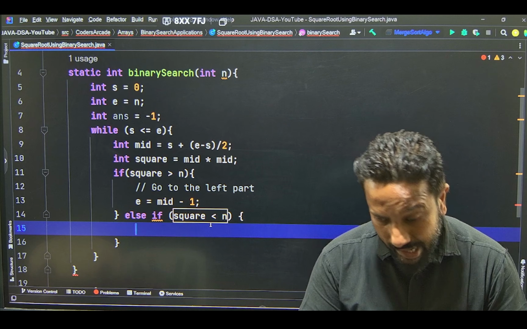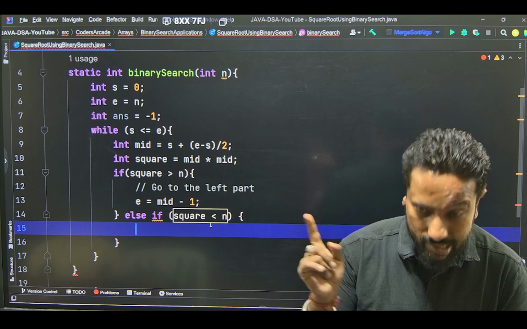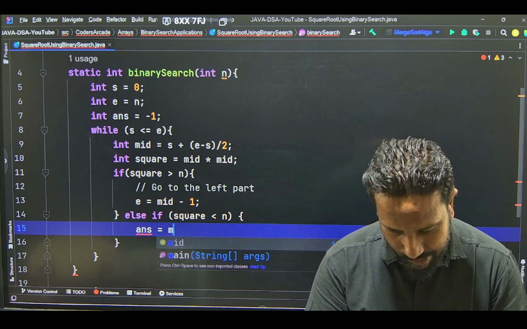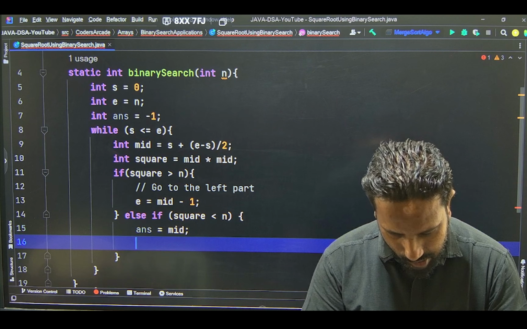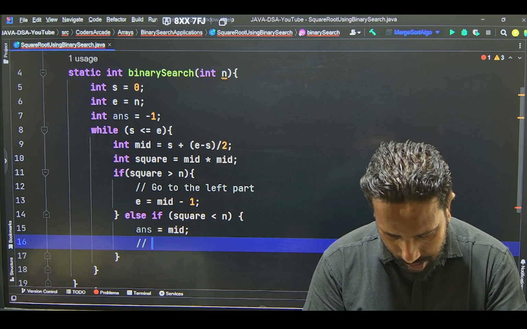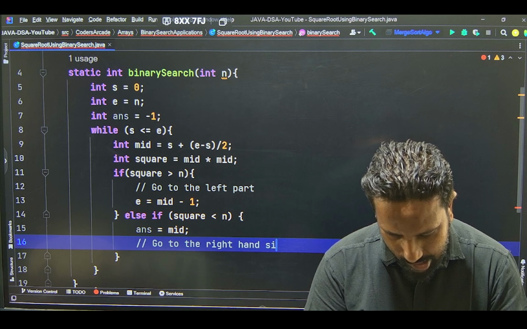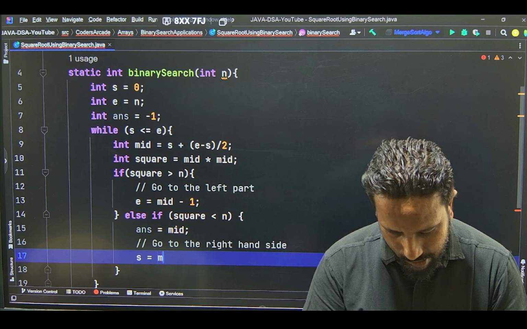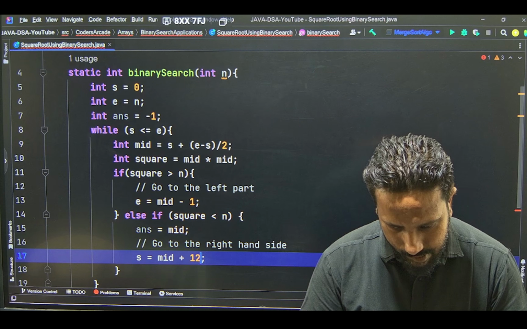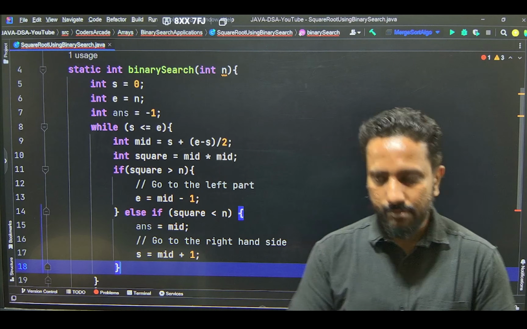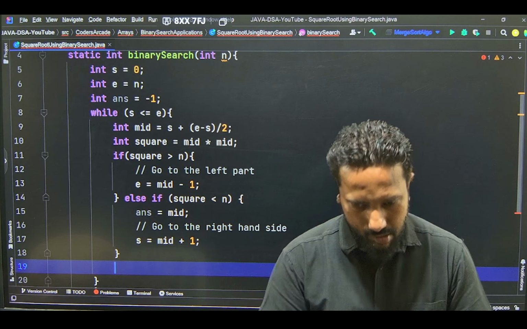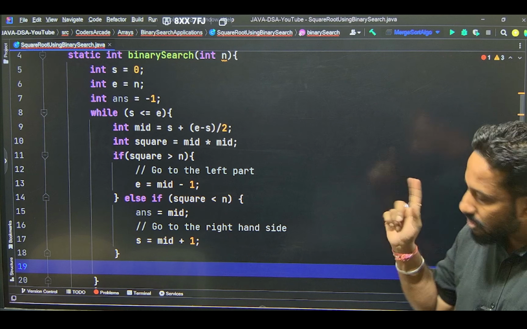We go to the right hand side, but we store the answer first. We will say answer is equal to mid. Then we go to the right. Start is equal to mid plus 1. Makes sense? We have done both of them.